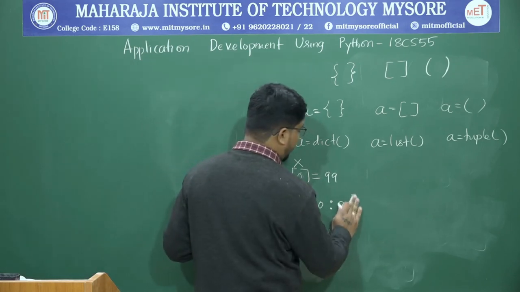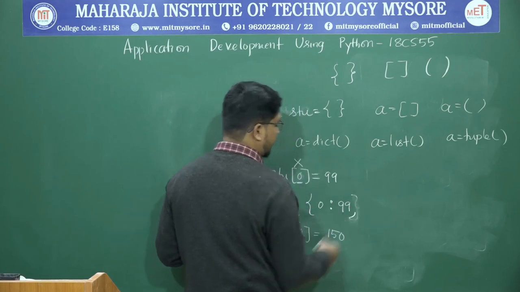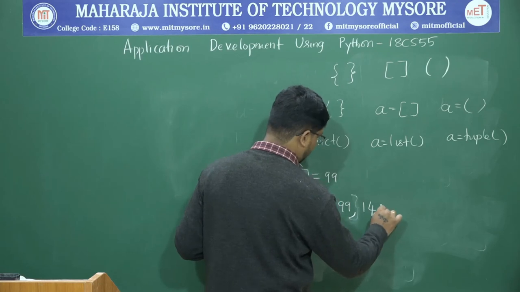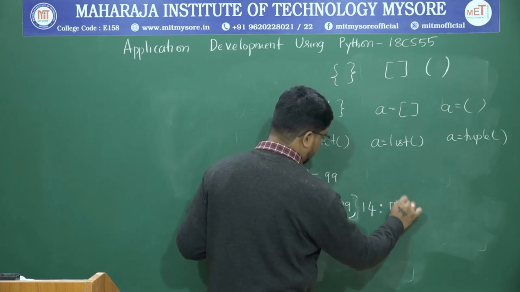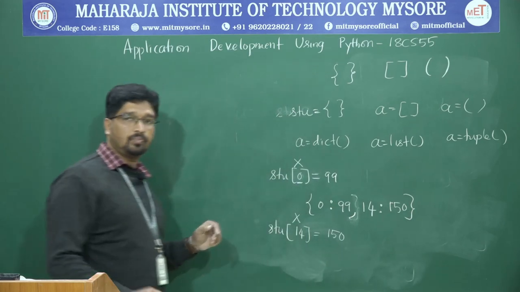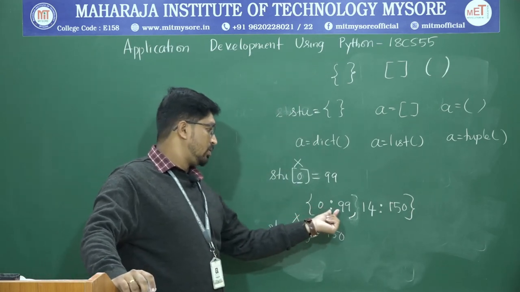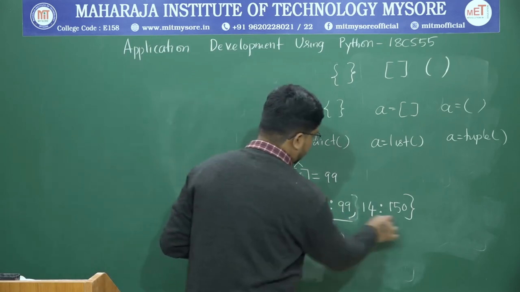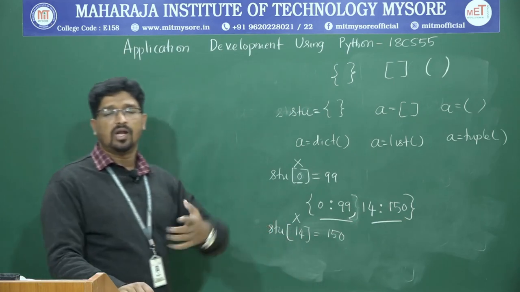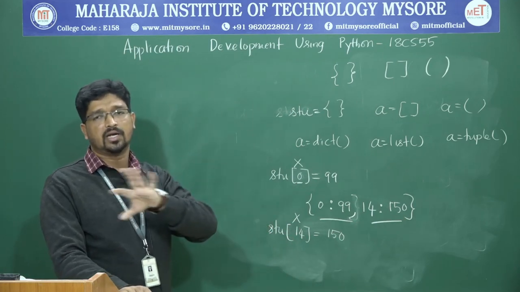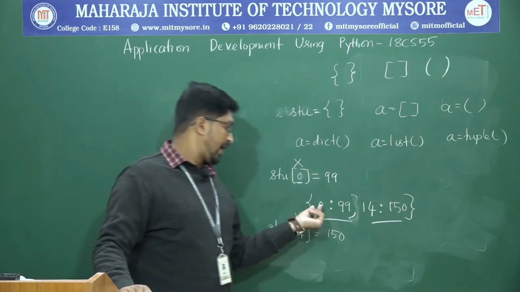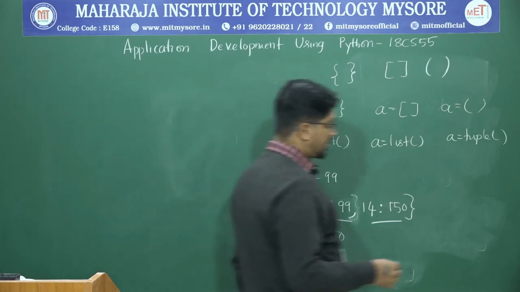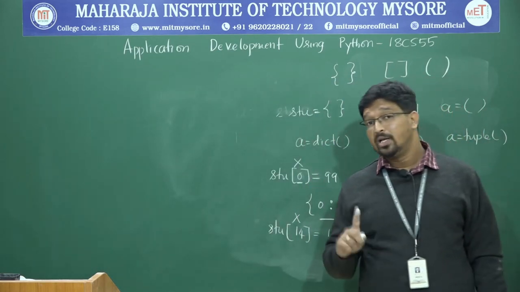Now, what is your updated dictionary? The elements are separated by commas. The next element will be 14 colon 150. So this is the second element: 0 colon 99, comma, 14 colon 150. This is the first element, this is the second. So we don't have indexing values like 0th element, first element, second element. That concept is removed. We have key value pairs. Getting it? So how do you access the element? You can access elements only by key.